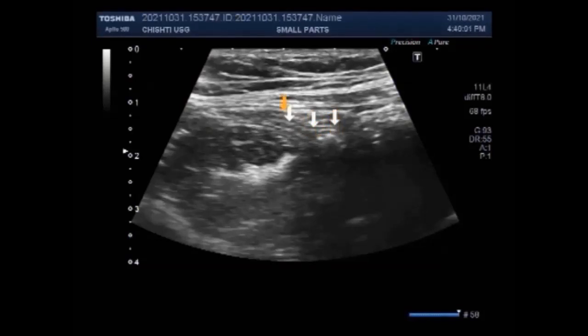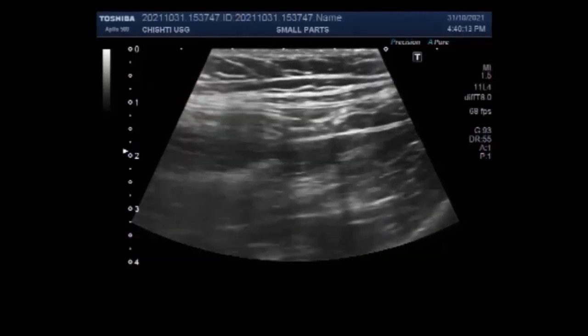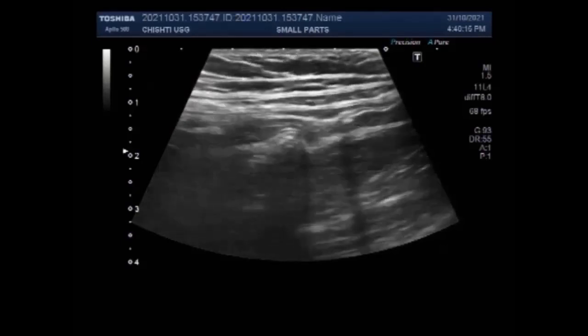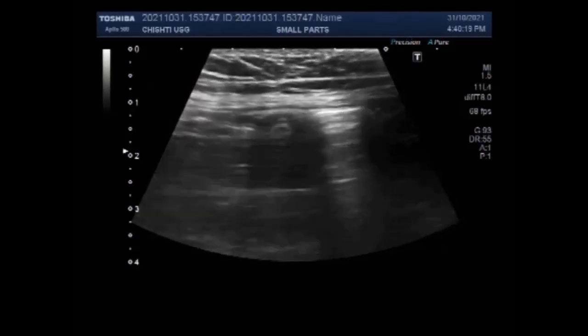The kidneys were echo-normal. There was no hydronephrosis, no hydroureter. So salpingitis was suspected, and you will see the scanning of the pelvic organs.